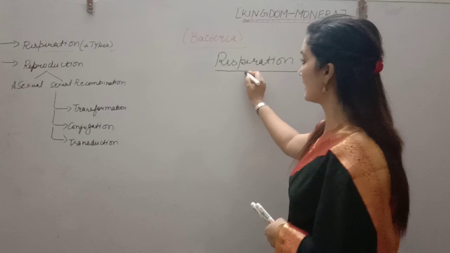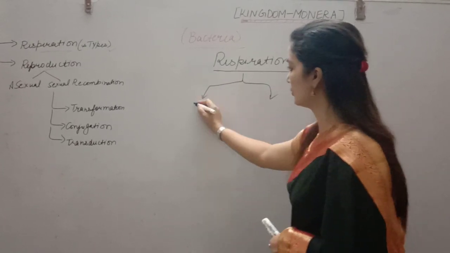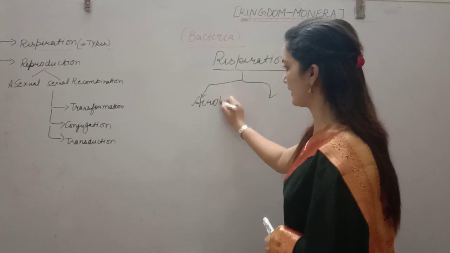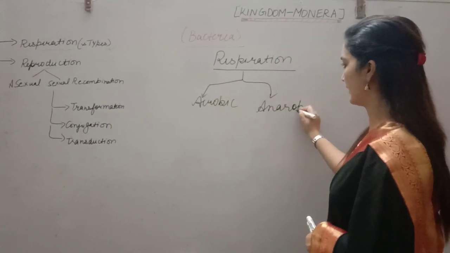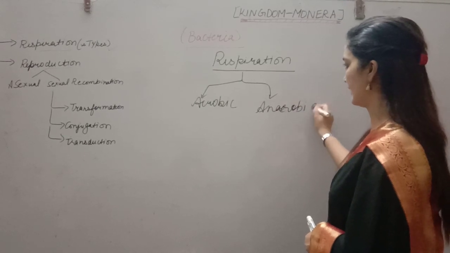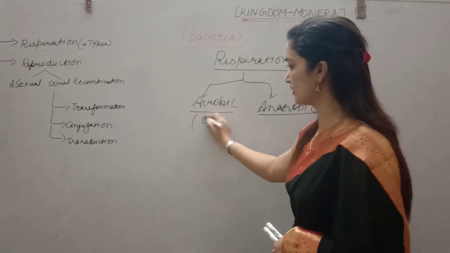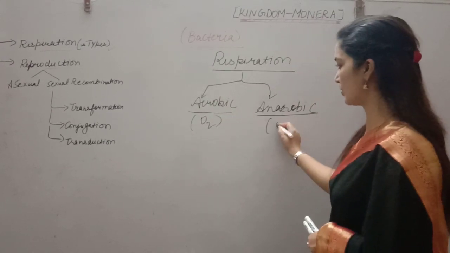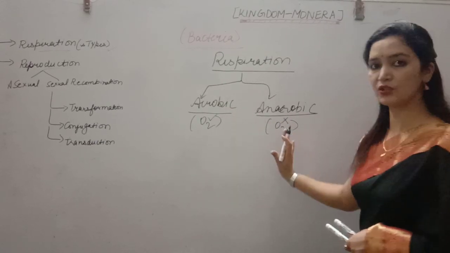So bacteria generally have two types of respiration. The two main types are aerobic respiration and anaerobic respiration. In aerobic, oxygen is required; in anaerobic, oxygen is not required.